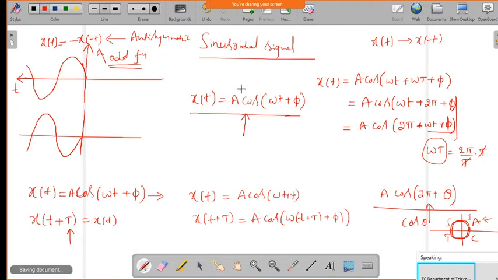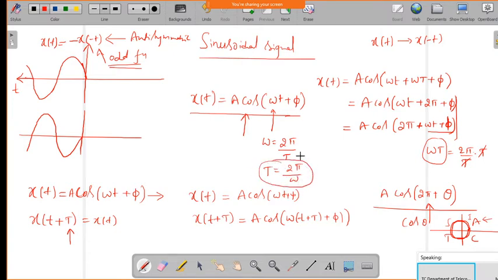Okay, so this is the continuous time case, where we define omega as 2 pi by T, and the fundamental period we can get from the angular frequency, that is 2 pi by omega.